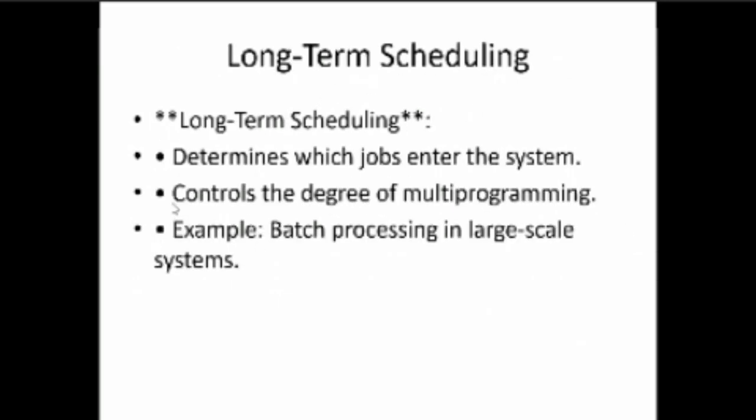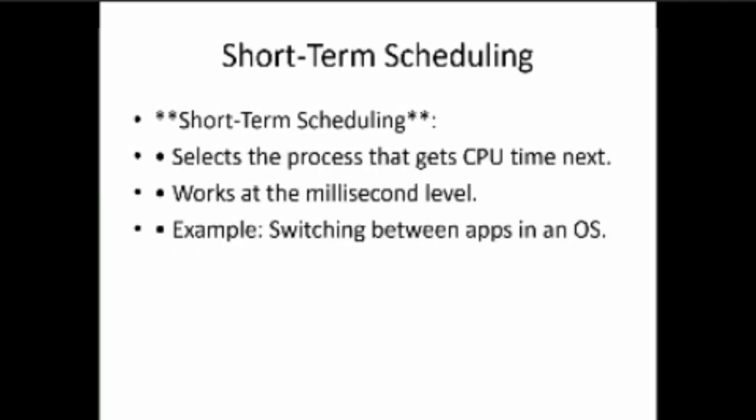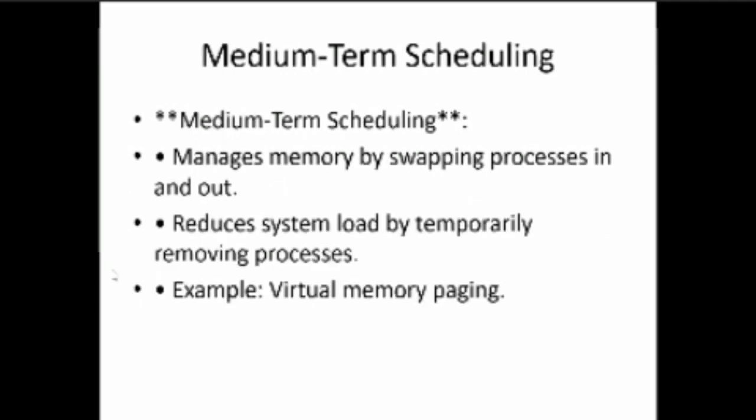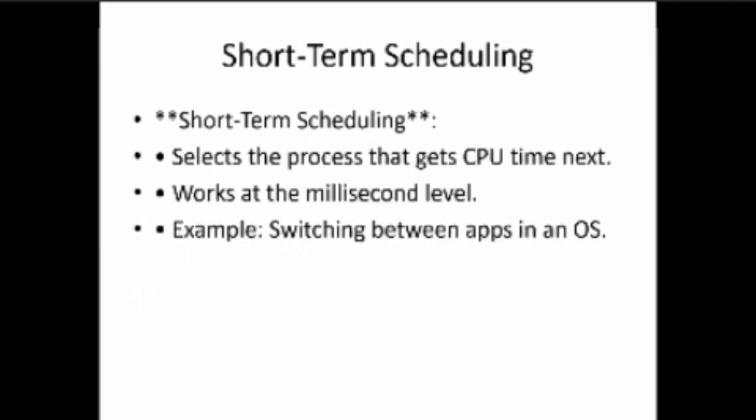First, long-term scheduling. Long-term scheduling determines which jobs enter the system. As I already said, it determines which process or job can enter the system and which cannot.